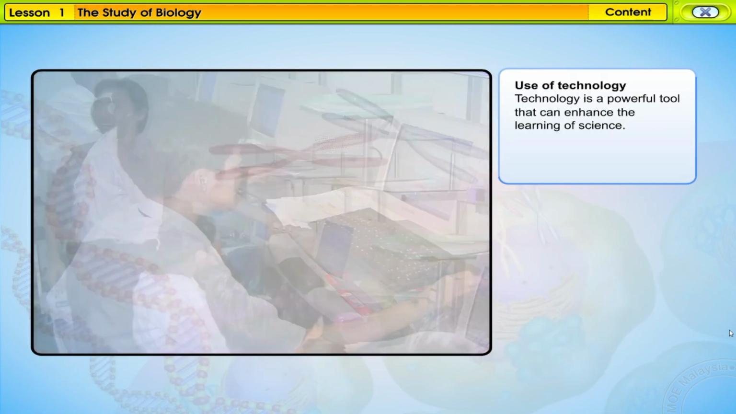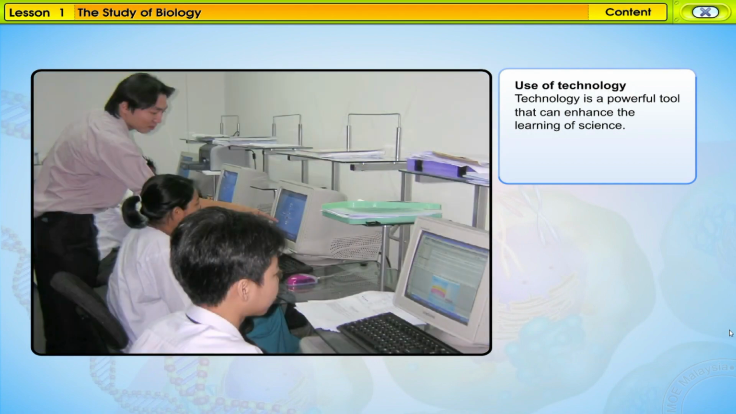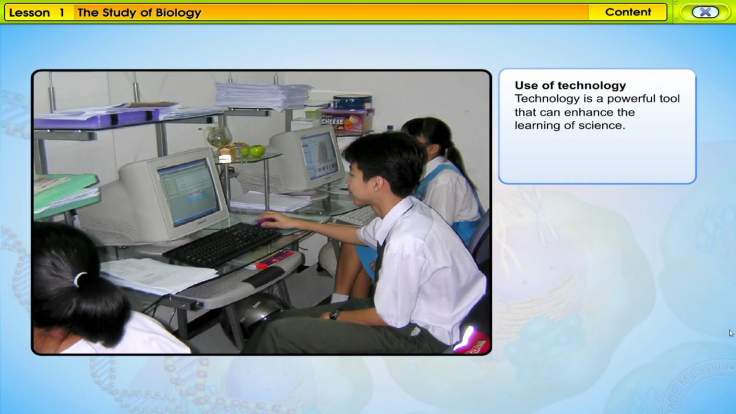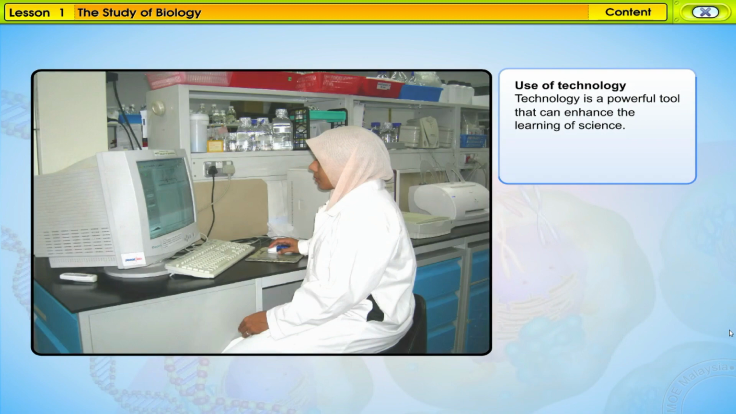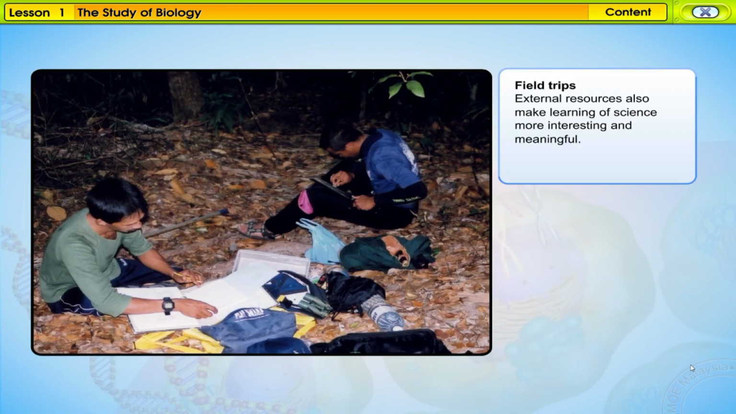Technology is a powerful tool that has great potential in enhancing the learning of biology. Computer simulation and animation are effective tools and can be presented through courseware or web pages. Learning of biology can be enhanced through the use of external resources such as zoos, museums, and factories. These field trips make learning of biology more interesting, meaningful, and effective.